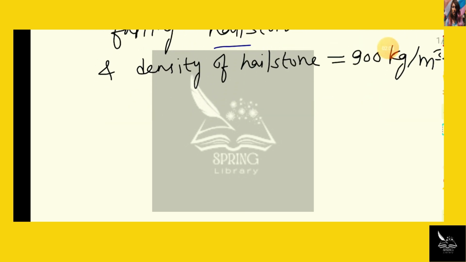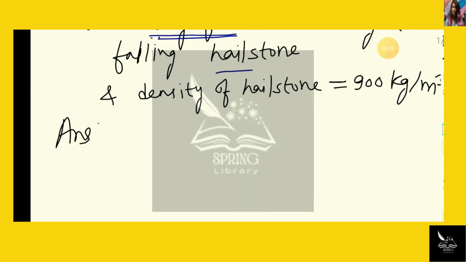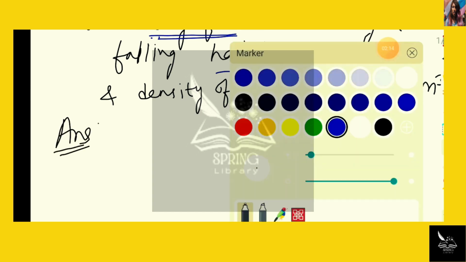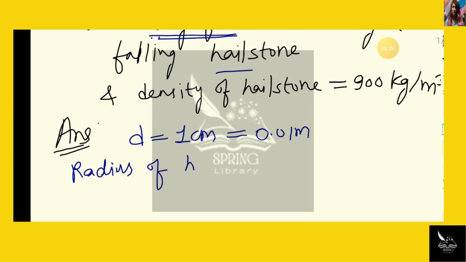In the answer, first I will write the diameter of hailstone, that is d is equal to 1 centimeter. In meter it will be written as 0.01 meter. So the radius of hailstone will be r is equal to 0.005 meter.